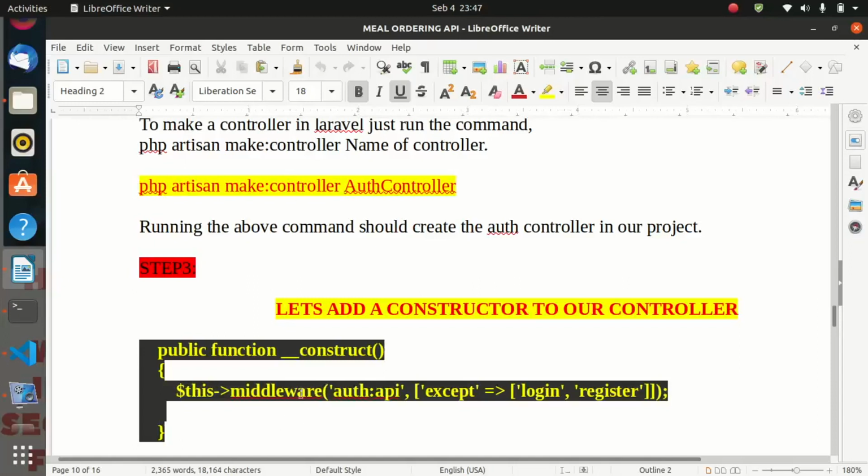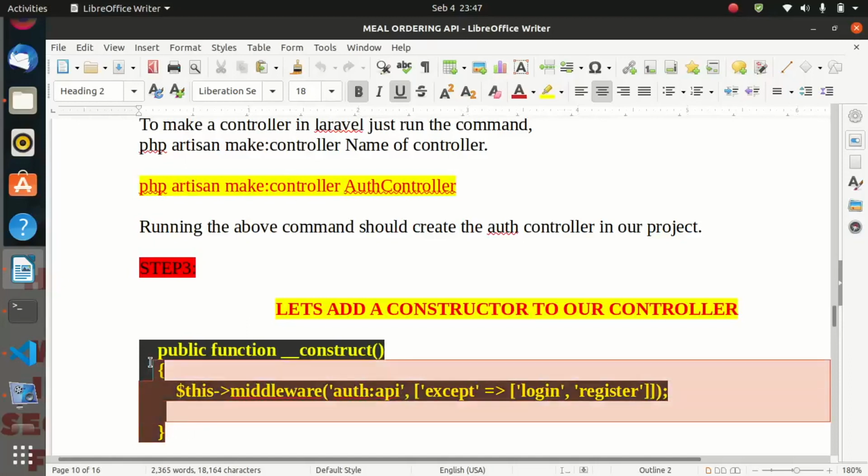So this middleware auth:api, then in this array we are having except login and register. So what do we mean here? We are commanding that this auth API middleware must be applied to all the routes except the login and the register.